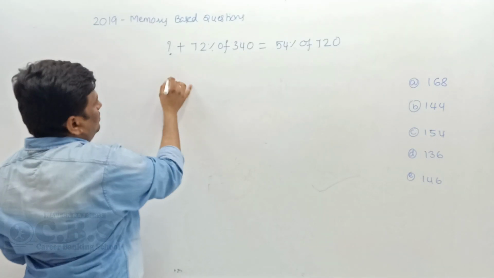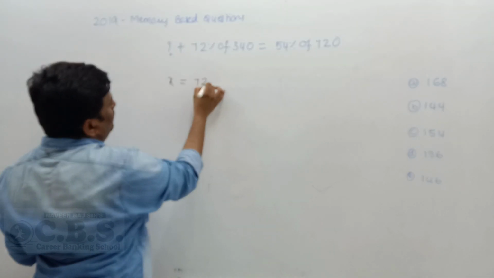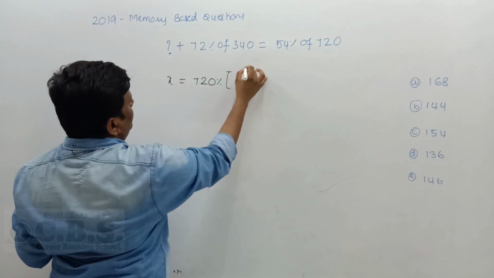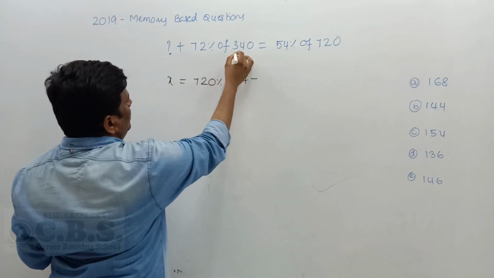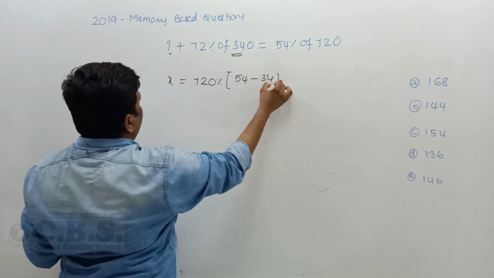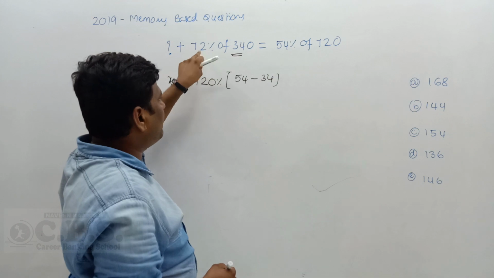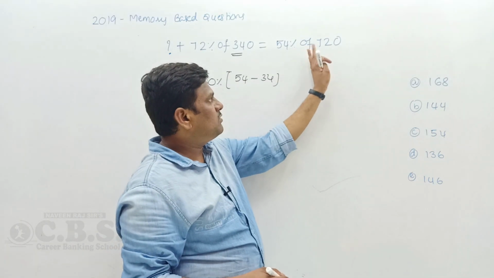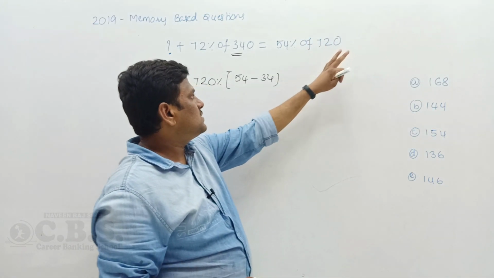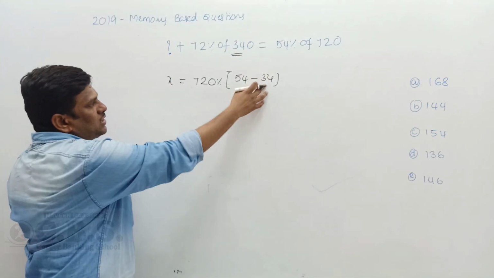So don't try to decide the question mark. I take 720% as common. 720% means here what is left? 54 left. Here what is left? 34 left. Okay, get my point? I shift 0 from 340 to 720. I shift the percentage from 720%. 720% is common here, 54 and 34 left.